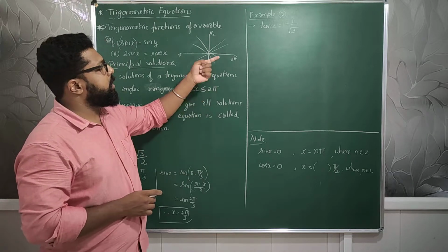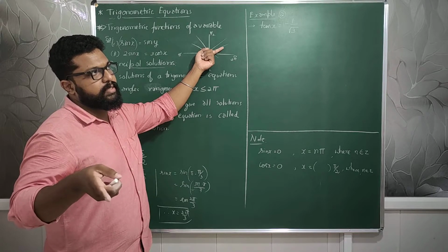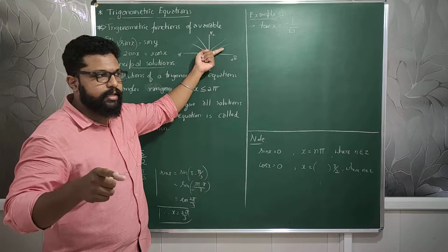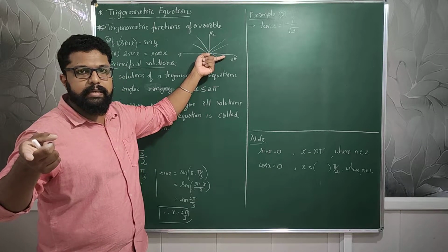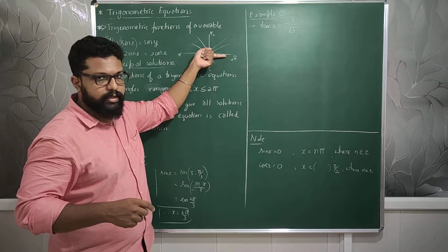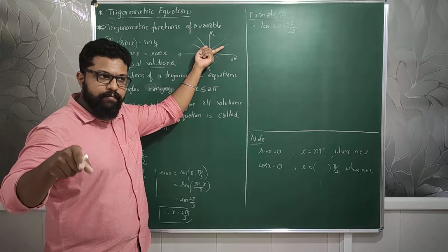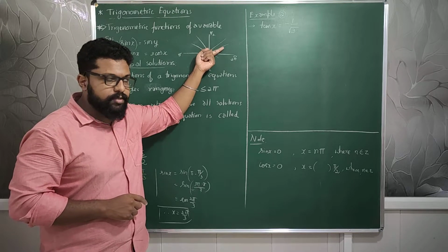Which means sin 30 will be the same as sin of 360 plus 30, that is 390. This is 360 degrees, 2 pi, so 2 pi plus pi by 6 will have the same value as sin pi by 6. Understood? So that is what I mean.